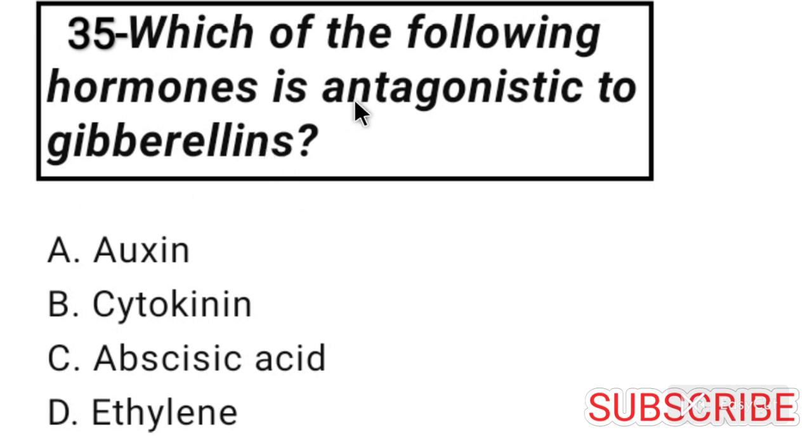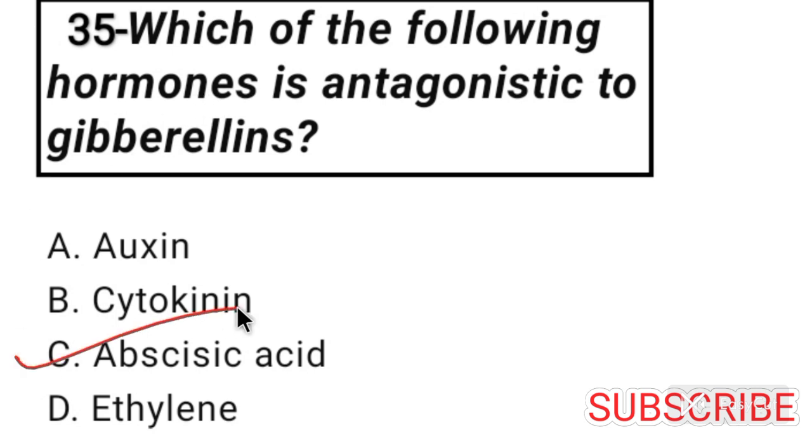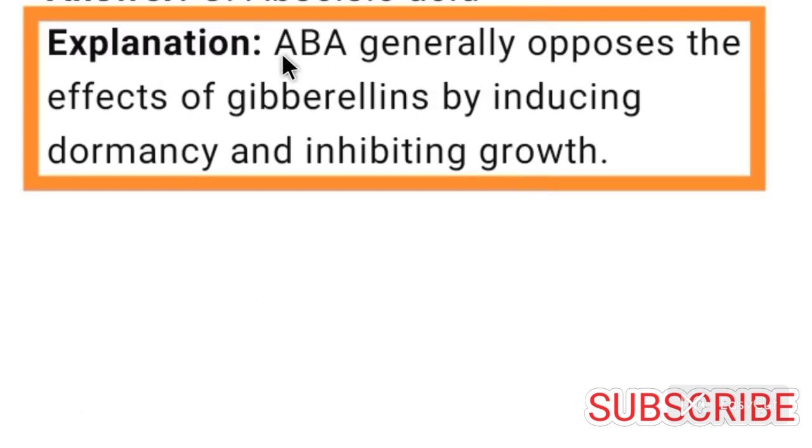Which of the following hormones is antagonistic to gibberellin? Antagonistic means shows opposite effect. Answer is option C. Abscisic acid is the hormone which is antagonistic to gibberellin. Abscisic acid generally opposes the effects of gibberellin by inducing dormancy and inhibiting growth.